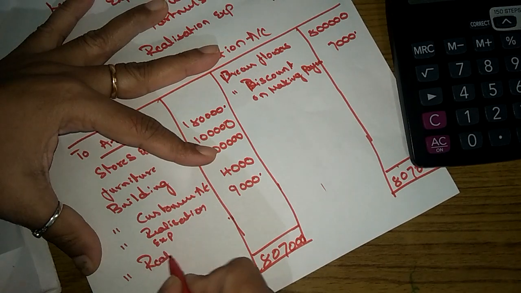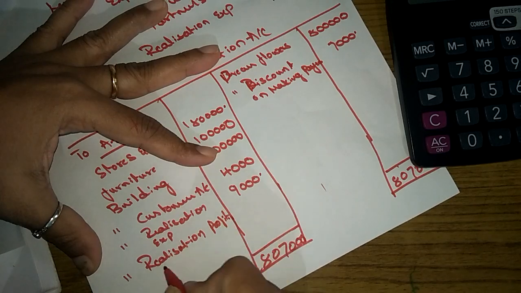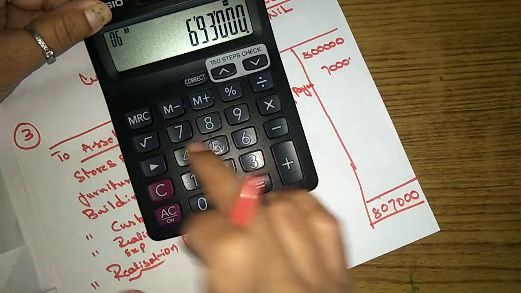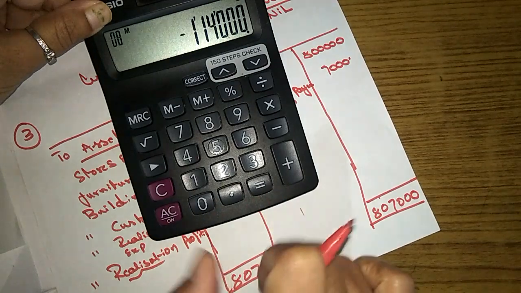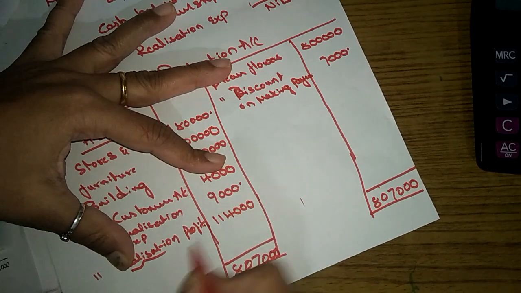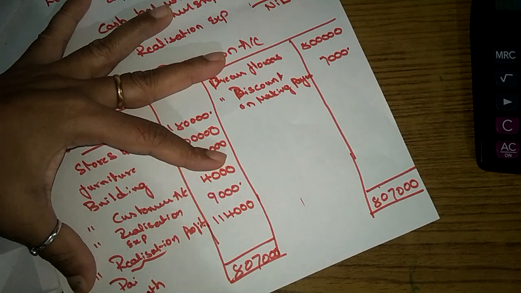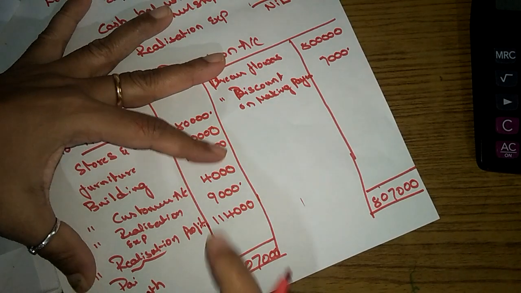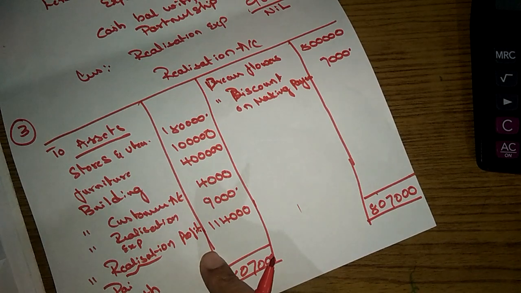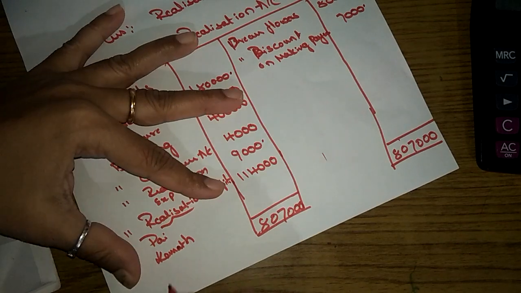There is a realization profit. How much? Let's see. Minus 8,07,000. 1,14,000. This has to be distributed between Pi and Kamath in the profit and loss ratio. How much is the profit and loss ratio? In the 6th point they have given 3:2.